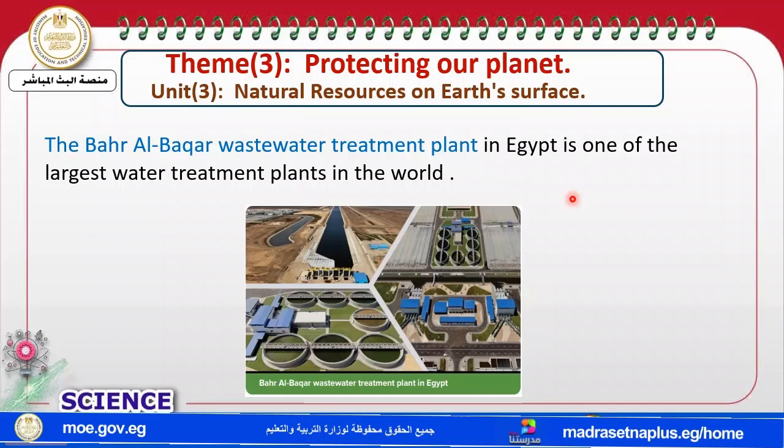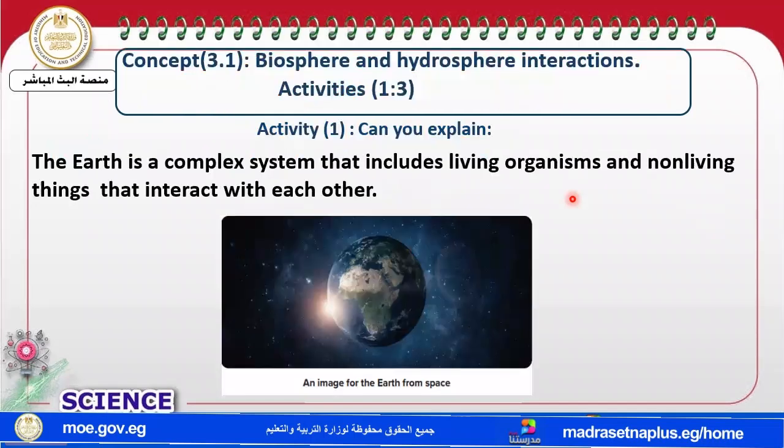Okay? Let's start our concept 3.1, which talks about biosphere and hydrosphere interaction. What's the biosphere? And also the word hydrosphere is a new vocab which we will study in this concept, inshallah.